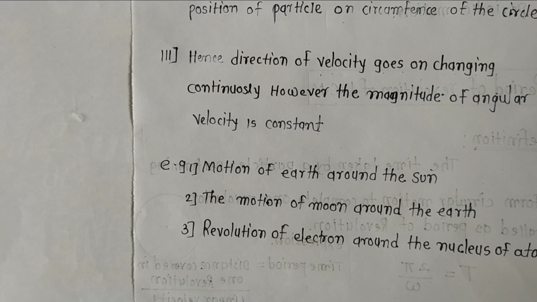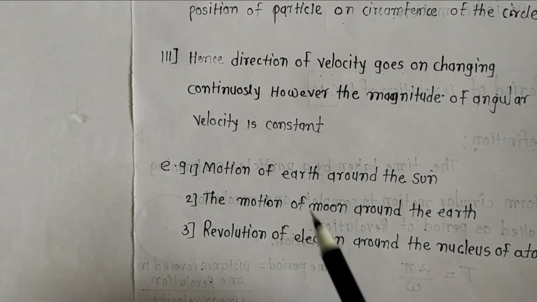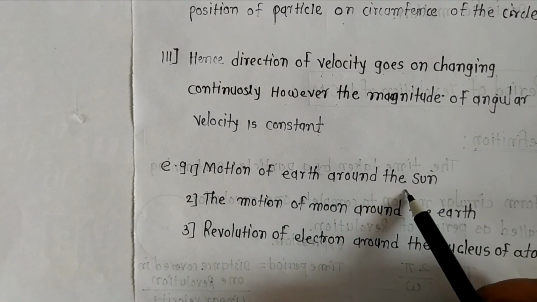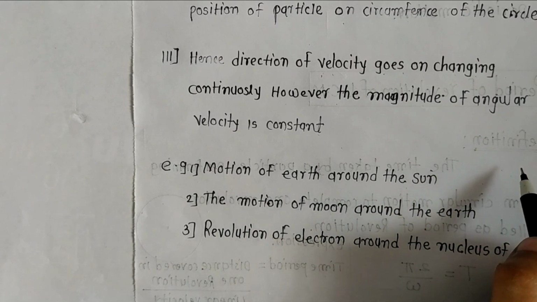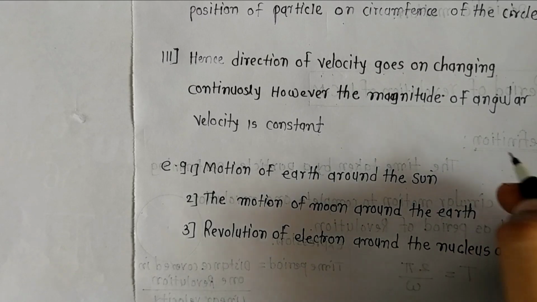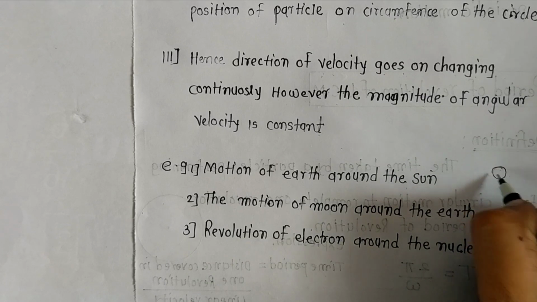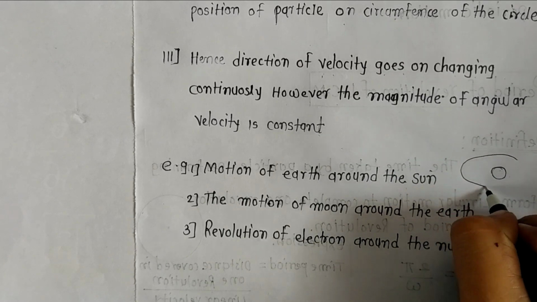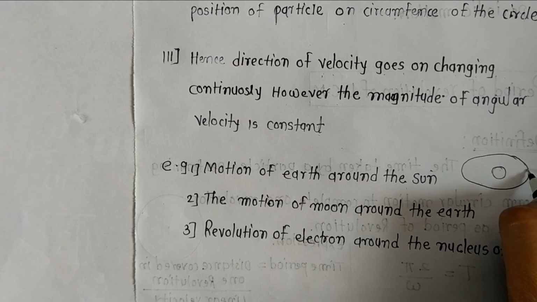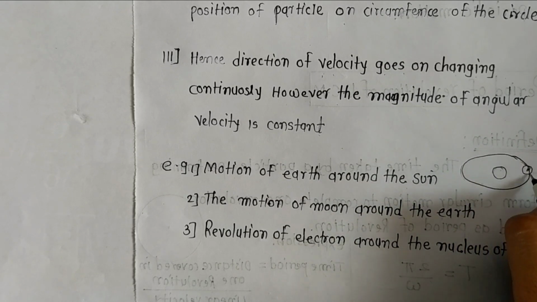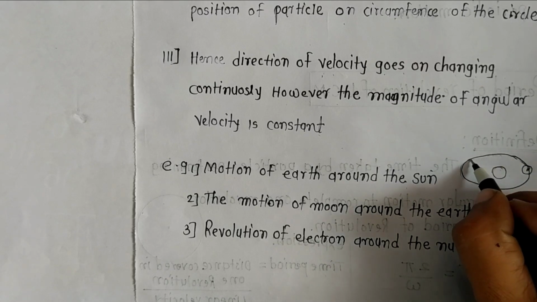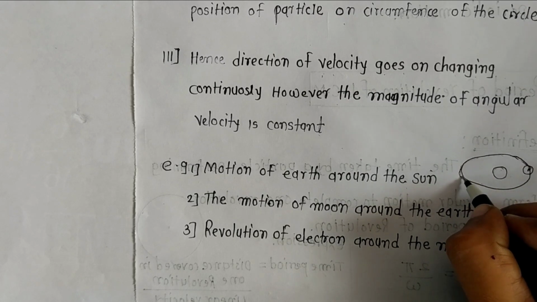Some examples of uniform circular motion: the motion of the Earth around the Sun. It takes 365 days, or 1 year, to complete one revolution around the Sun. Suppose this is the Sun, and the Earth takes 365 days to complete its one revolution, and this is a uniform revolution. At every point, the Earth's speed is the same. Therefore, it is uniform circular motion.